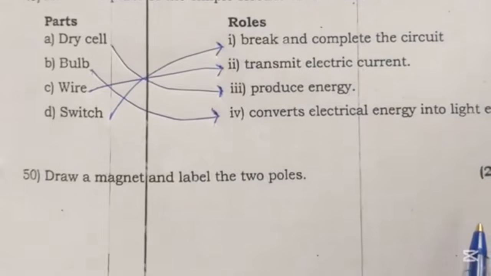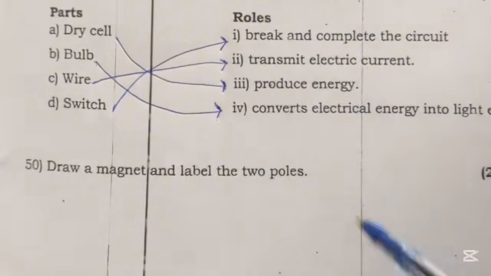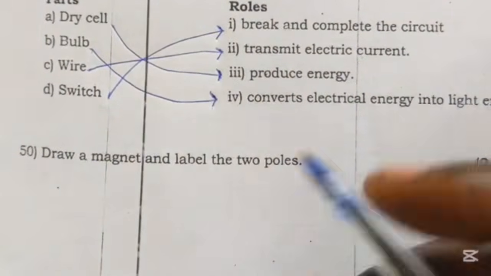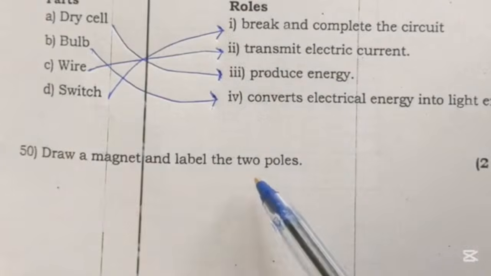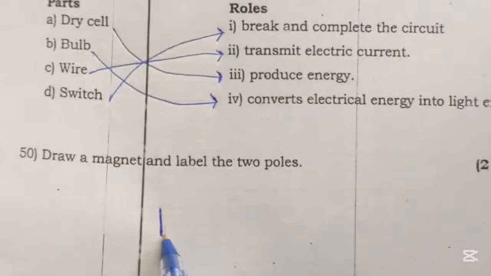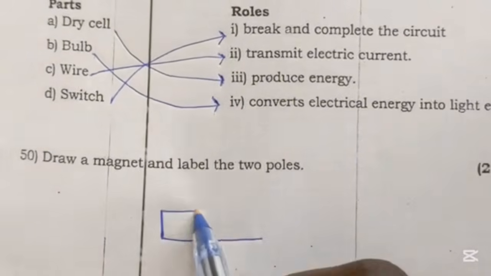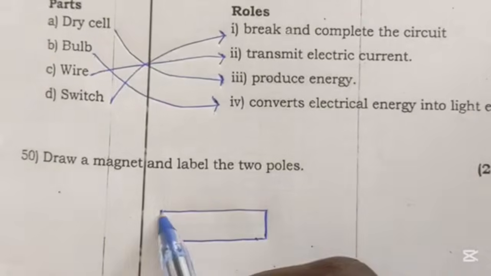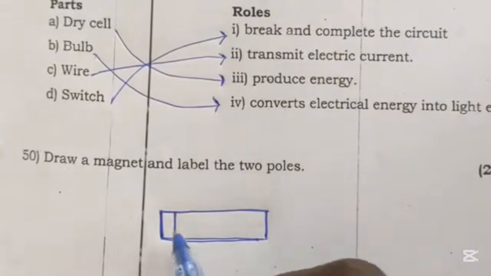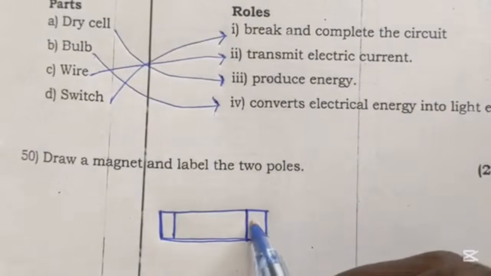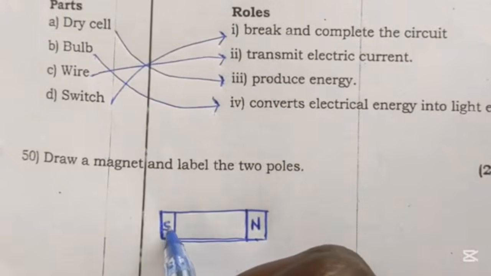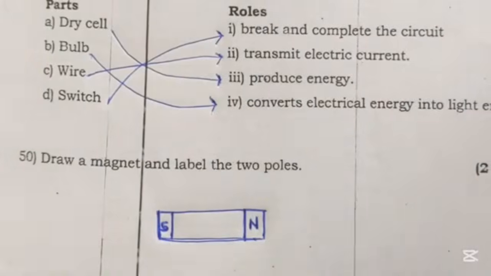And the last question here from the Science and Math Technology National Exam 2024-2025 was: draw a magnet and label two poles. Here you can draw your magnet like this. You can draw it anywhere you want, whereas you have to show two poles. Okay, this can be north and this can be south. It is like this one.